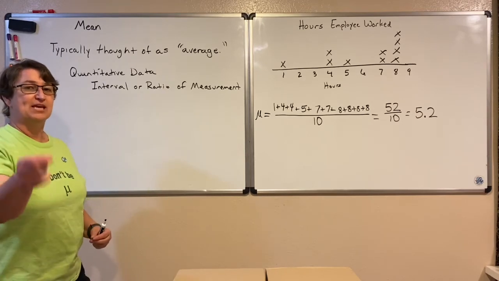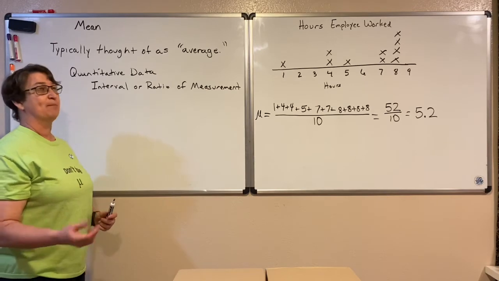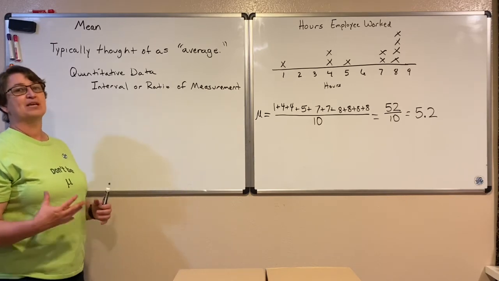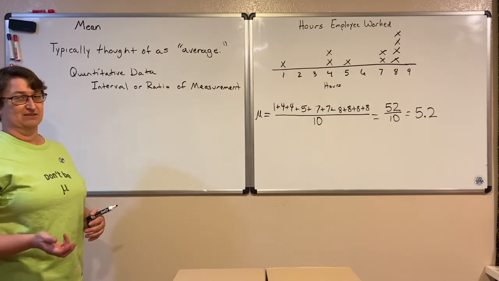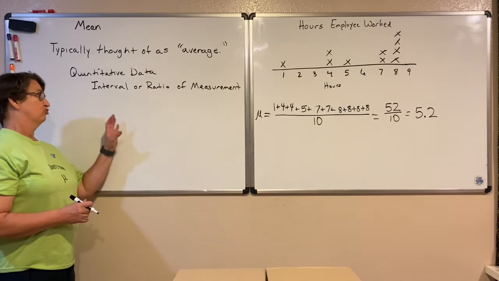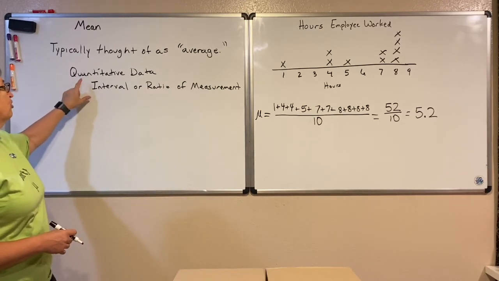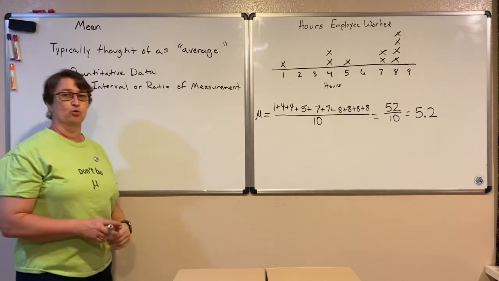So while I may be giving you a number that, you know, at the doctor's office, I may say my pain is 4. Really what that means is I'm in a little bit of pain. I can't add that up and divide by some number to find the mean. So to find the mean as a statistic or a parameter, we need to have quantitative data. It needs to be in the interval or ratio level of measurement.